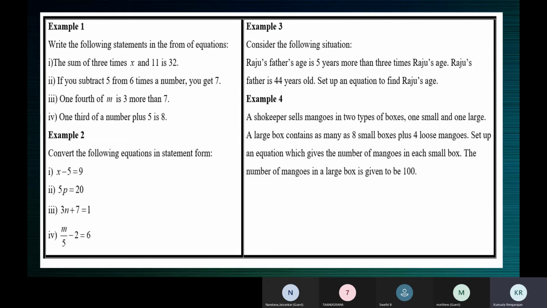All right. Second one, children. Ma'am, can I say? Ma'am, shall I try? Yes. Yeah, no, I think Swati, you're done with your chance. Let's ask Matthew. Ma'am, 5p means 5 times p, ma'am. Yeah. So we should write as 5 times p, you get 20, ma'am. 5 times p is equal, you can just write is equal to also. In English, 5 times p is equal to 20. Or you can write 5 times p gives 20. Yes, ma'am. Very good, very good.